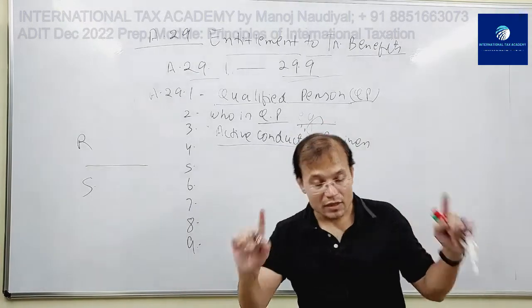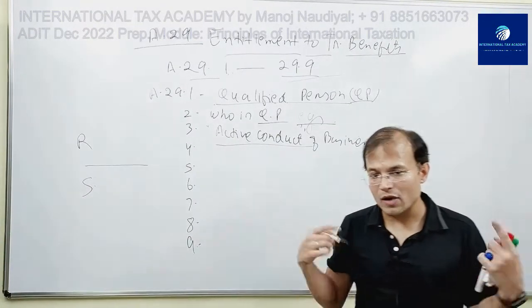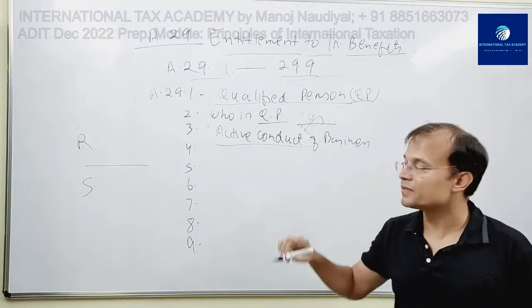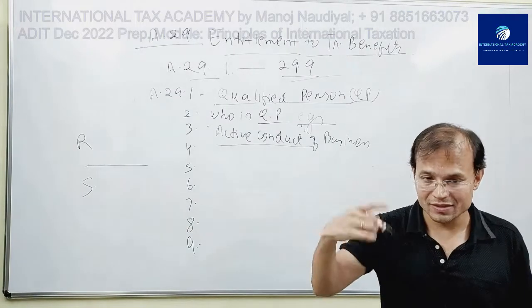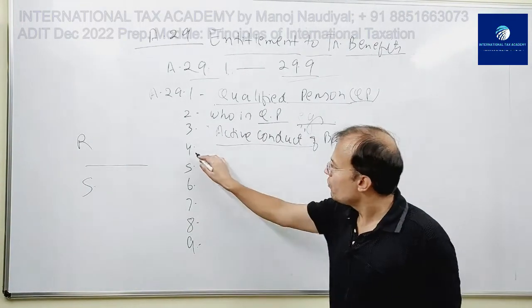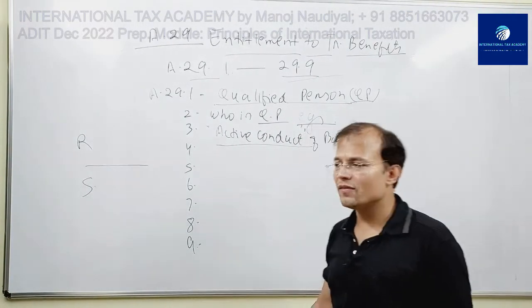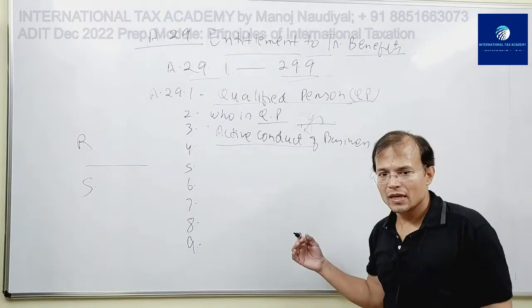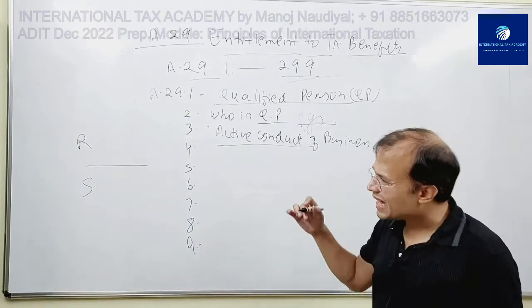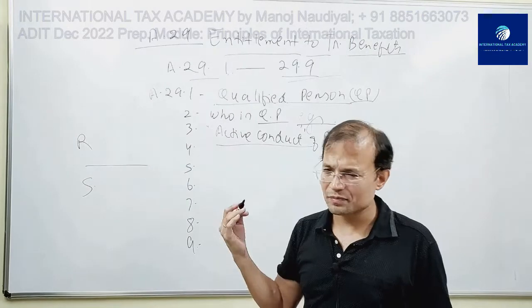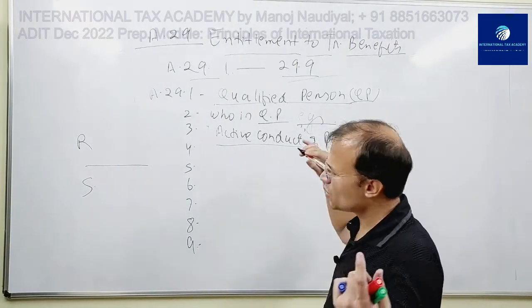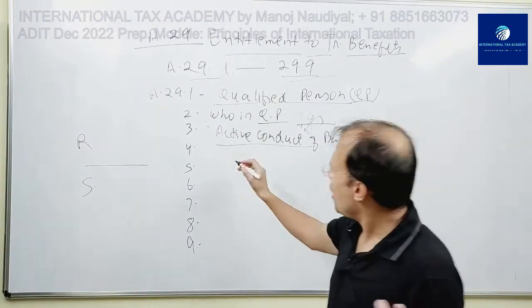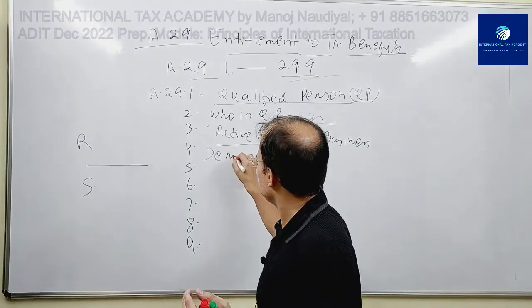Even if not a qualified person, then also treaty benefits if active conduct of business is present. Fine. 29(4) says even if you are not a qualified person, then also you can get treaty benefits provided in the case of derivative benefits. What is derivative benefits? Okay, I'll explain.